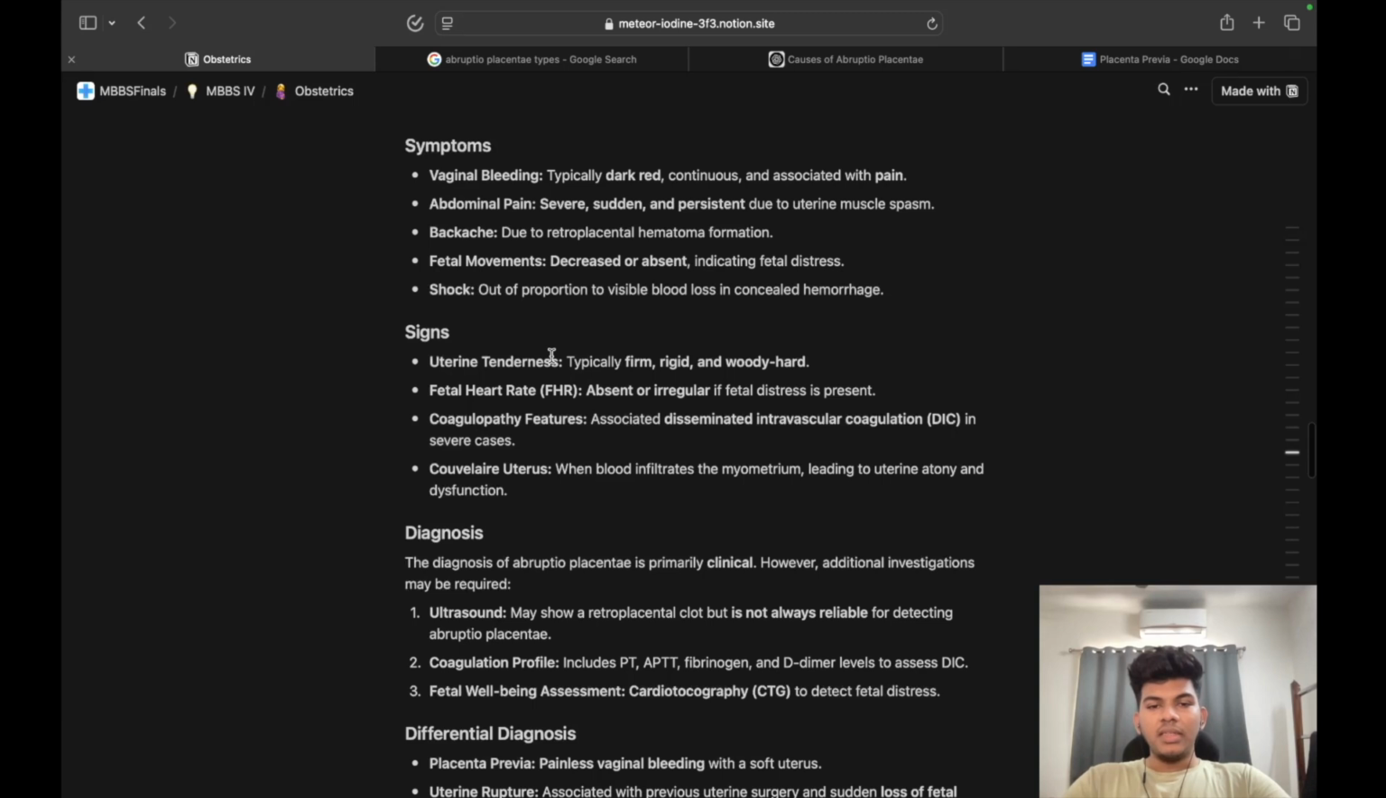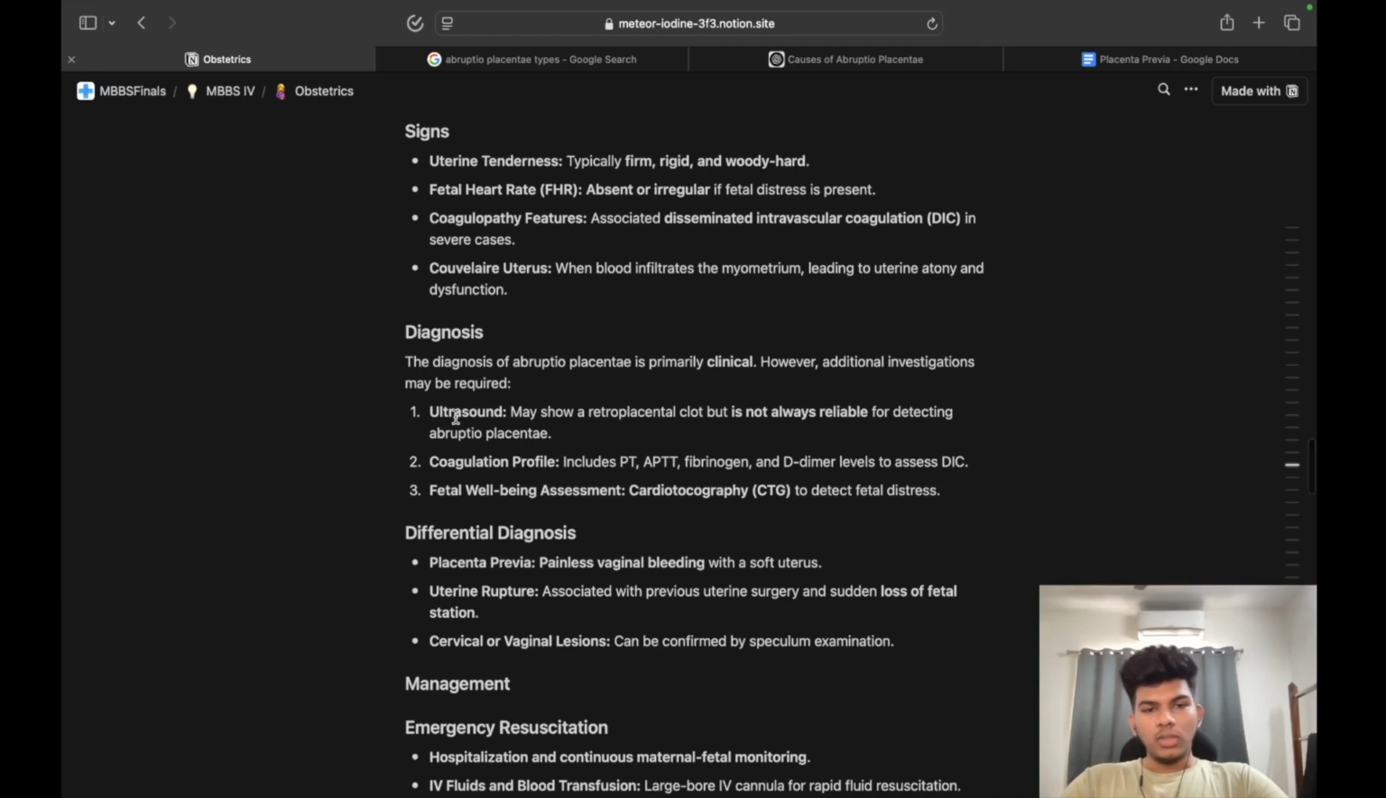Coming to signs: uterine tenderness, firm, rigid and woody hard. Fetal heart rate absent or irregular if fetal distress is present. Coagulopathy features associated with DIC in severe cases. And Couvelaire uterus, when blood infiltrates the myometrium, leading to uterine atony and dysfunction. This is a separate topic altogether, which we are going to go into in detail in future videos.